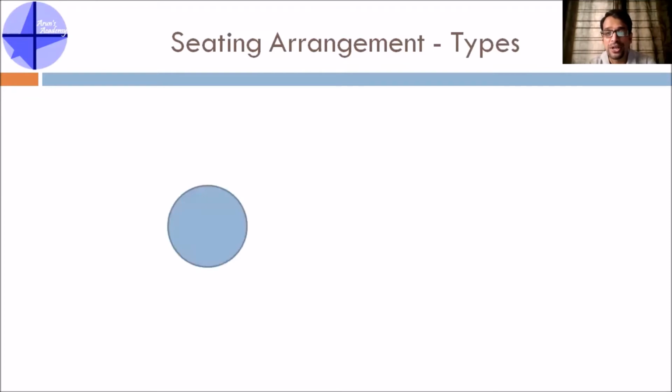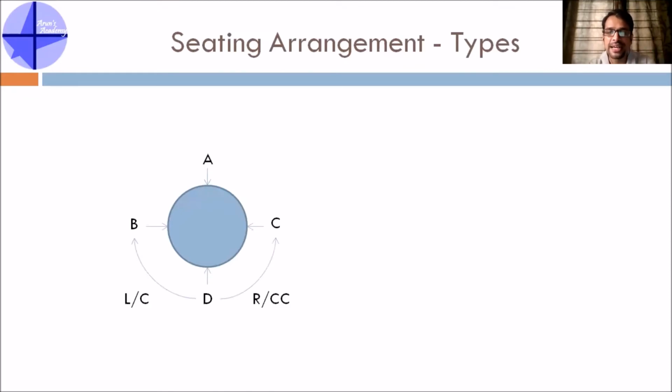Moving ahead, you can also have circular seating arrangement, as we have already discussed. When it is circular, the complication can be a little higher. So what can be the complication? Let's understand. Let's say these are 4 people sitting at a circular table playing cards. That means all of them are facing the center of the circle.